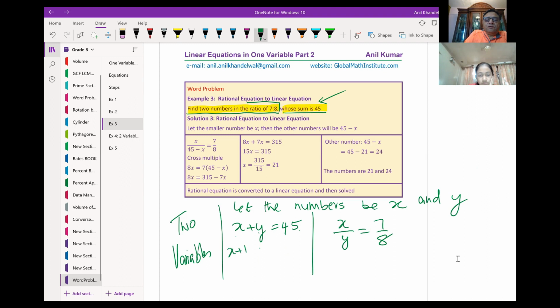We have x plus y equals to 45, correct? Let me subtract y from both the sides. Then y and y cancel and we get x equals to 45 minus y. Is this clear now? Okay. Now, you could also think like this. Let the smaller number be x. Then the other number will be 45 minus x because their sum is 45. You get the idea? But it is easy to look at it again. The two numbers are x and y, whose sum is 45. Then x is 45 minus y, right?